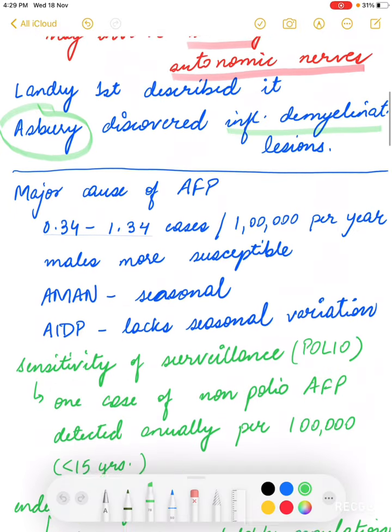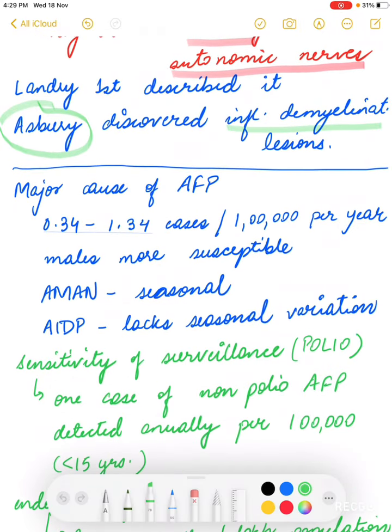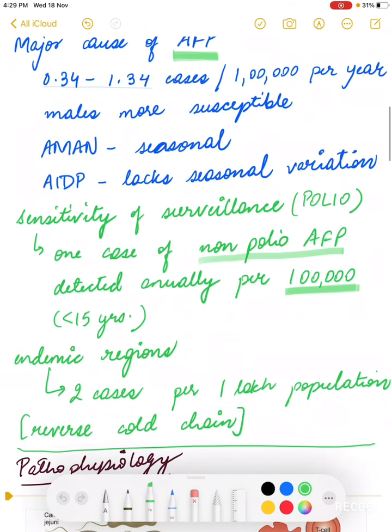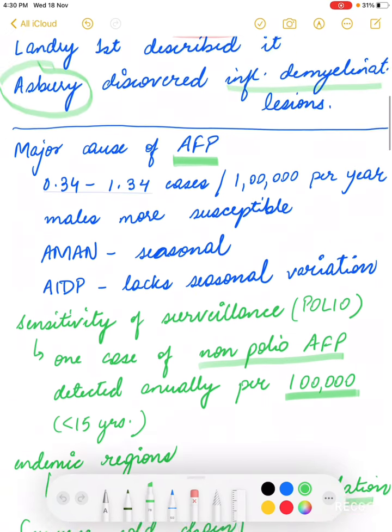Now, Guillain-Barré syndrome is the most common cause of acute flaccid paralysis in India. Earlier, it used to be polio. Now, the sensitivity of surveillance of the polio program has to detect at least one case of non-polio acute flaccid paralysis annually per 1 lakh population in less than 15-year-old. But since India was endemic, it was considered that 2 cases per 1 lakh population should be detected annually. So most of the acute flaccid paralysis that is detected is mainly Guillain-Barré syndrome.